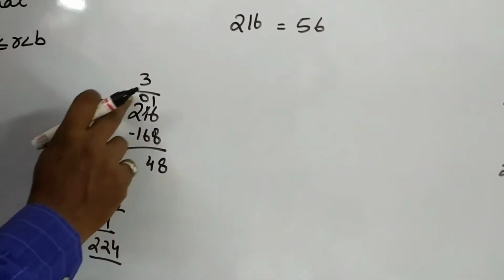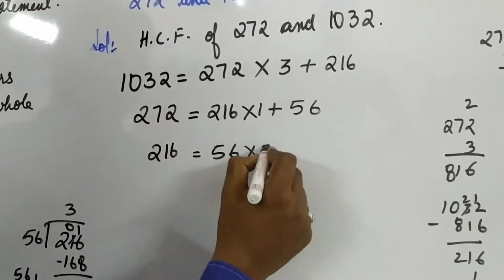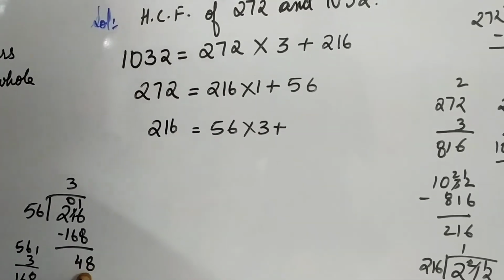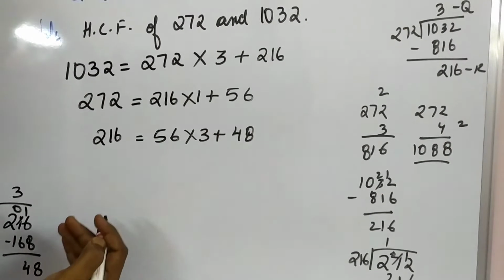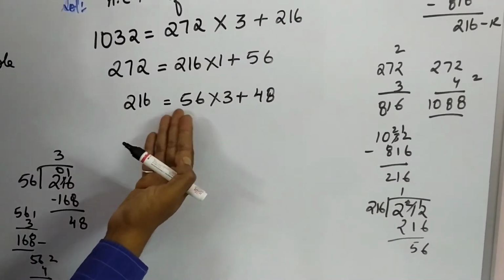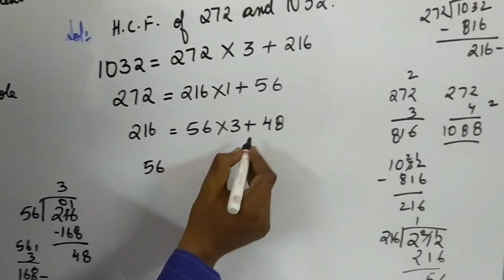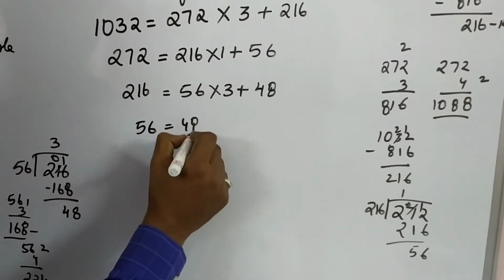Now your 56 has been multiplied by 3 plus, what is the remainder, students? 48. Again the next step. 56 will become A. Remainder 48 will become B.